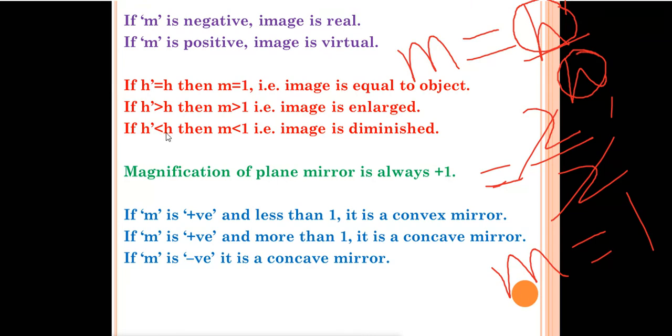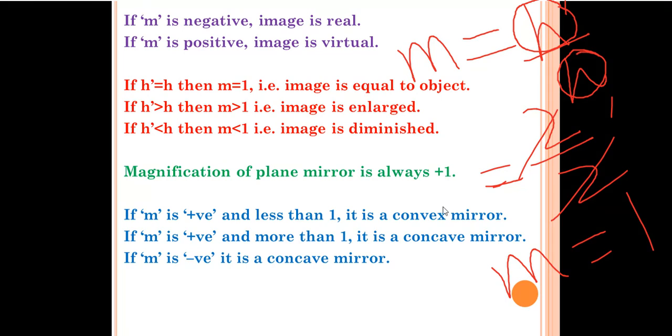Whenever the height of the image is less than the height of the object, what will happen? Magnification will be less than 1, that is, the image is diminished, meaning a small-sized image. Okay. Next, the third point was height of the image and height of the object. Whenever the height of the image is less than the height of the object, magnification will be less than 1, and the image is a diminished image.